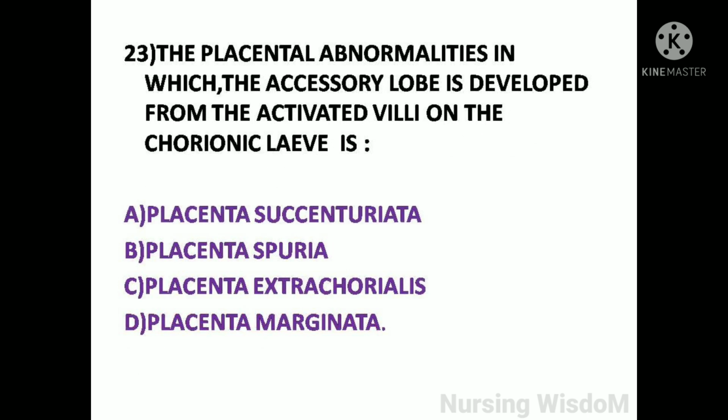Next question: the placental abnormalities in which the accessory lobe is developed from the activated villi on the chorionic leaf is option A, placenta succenturiata; option B, placenta spuria; option C, placenta extracoriolis; option D, placenta marginata.